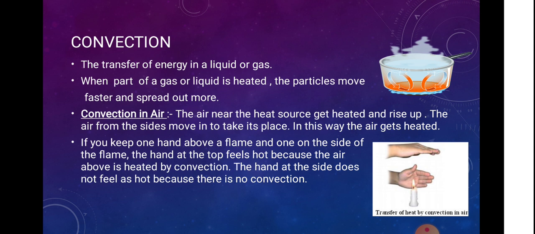Convection in air. The air near the heat source gets heated and rises up. The air from the sides moves in and takes its place. In this way, the air gets heated. This happens in room heaters, AC and all.